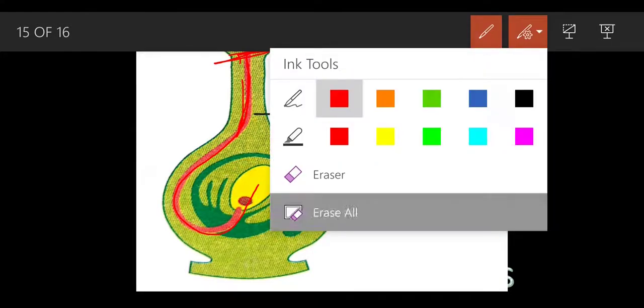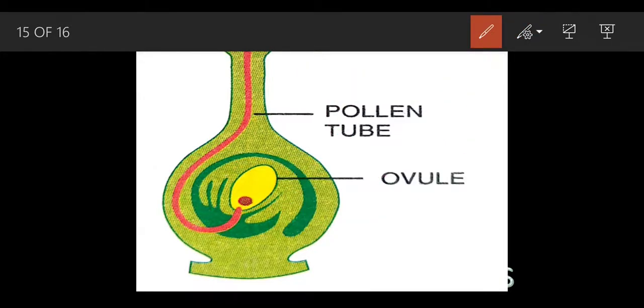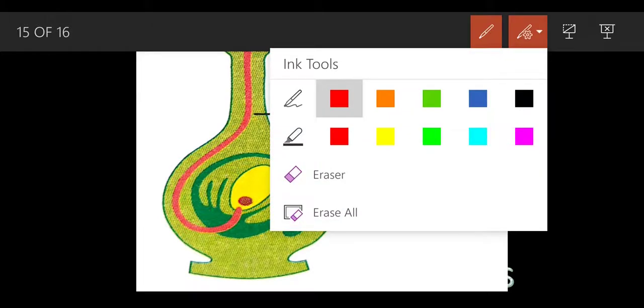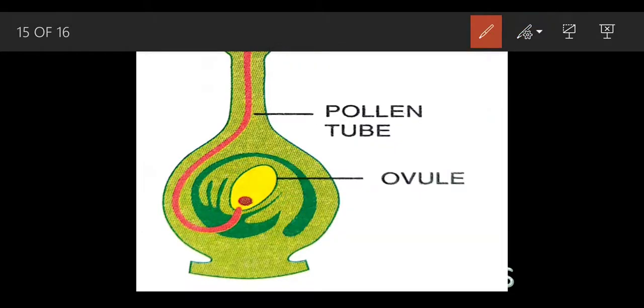The stigma secretes the sugary substance, and the pollens in search of food develop this pollen tube. So basically this phenomenon is called chemotropism. Why is it known as chemotropism? Because this response is related to chemicals, because the stigma releases that sugary substance, and that sugary substance is nothing but a chemical.